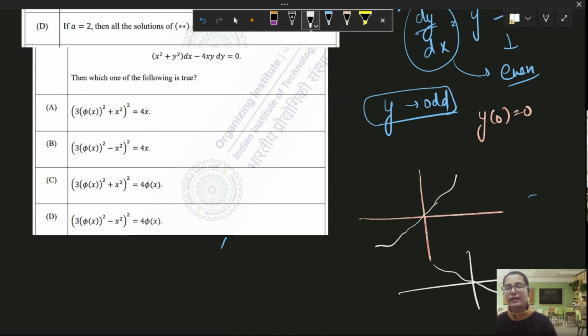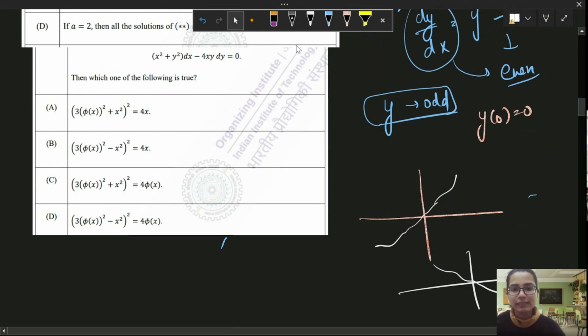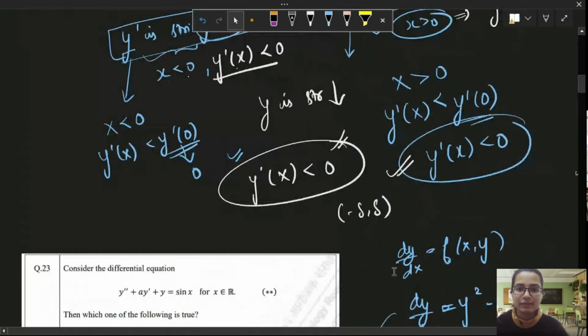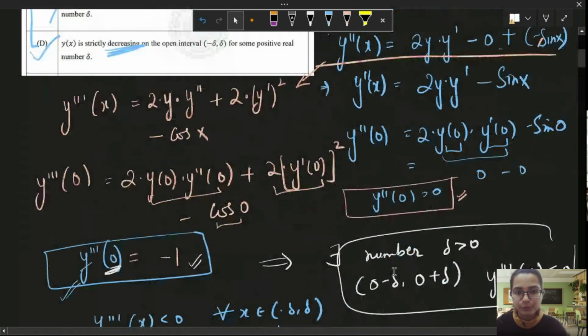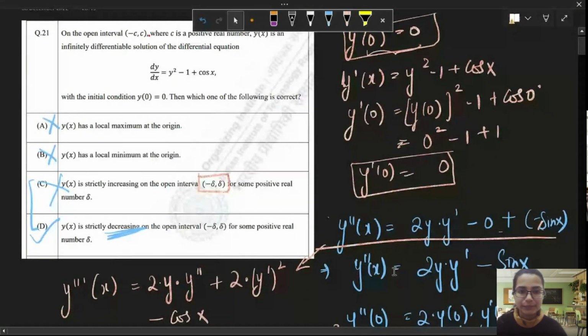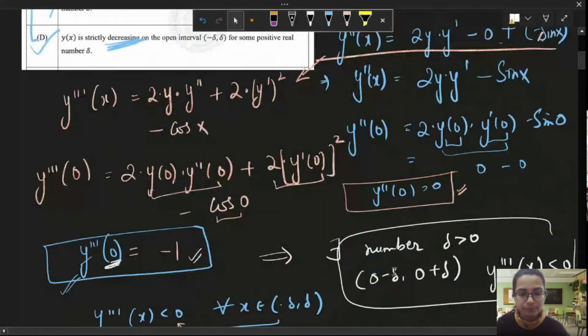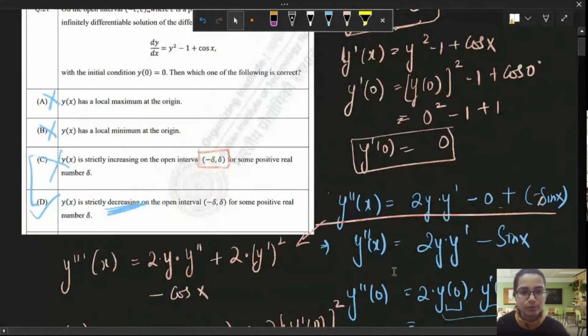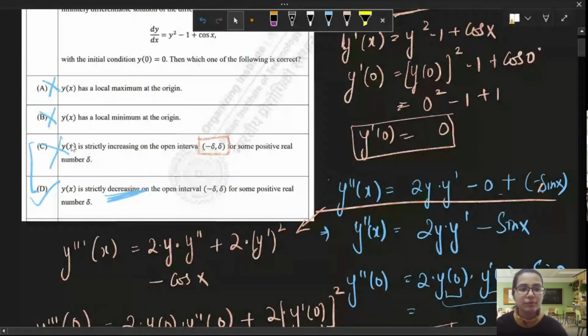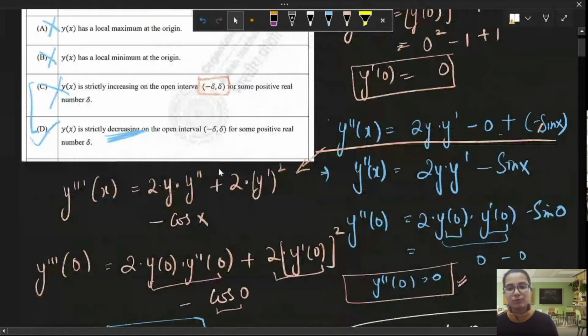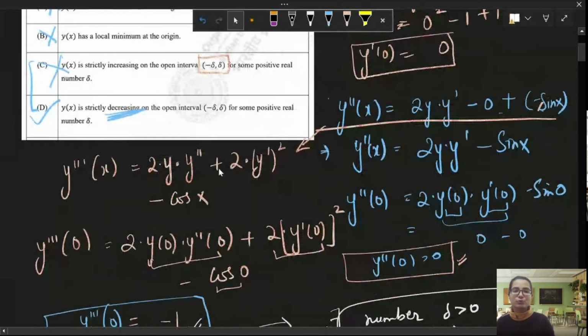So graphically you can observe you will not find a maxima or minima at origin. That's a good way to do it. You can also do it this way. But for these options, you have to be careful because you have to completely analyze the question and that's how you get it.